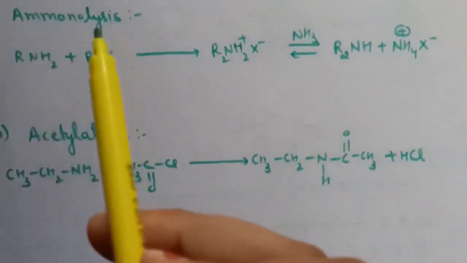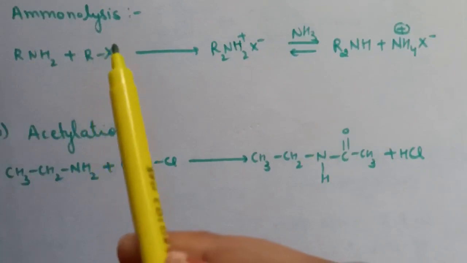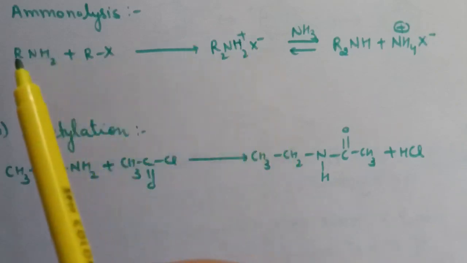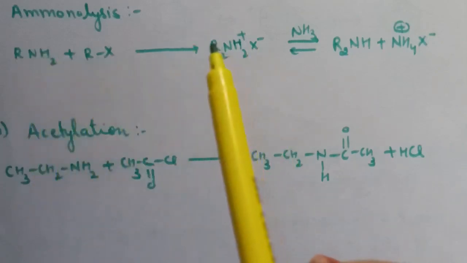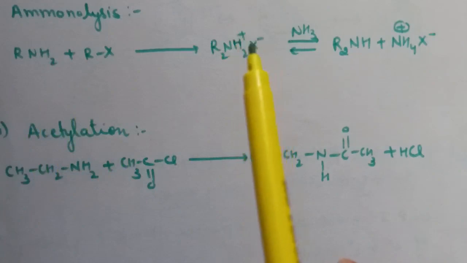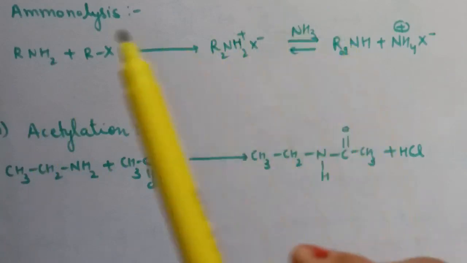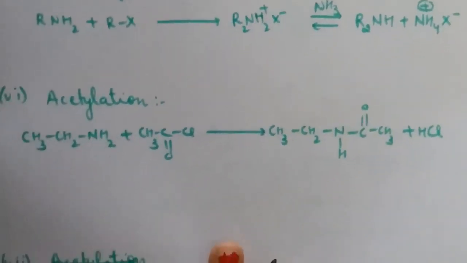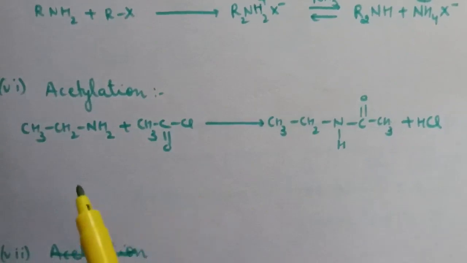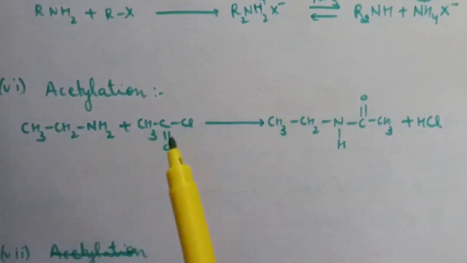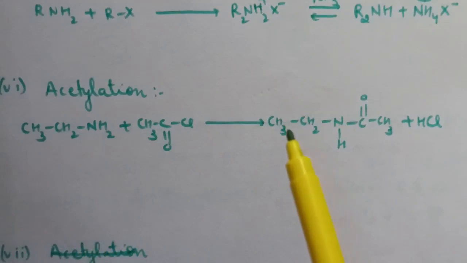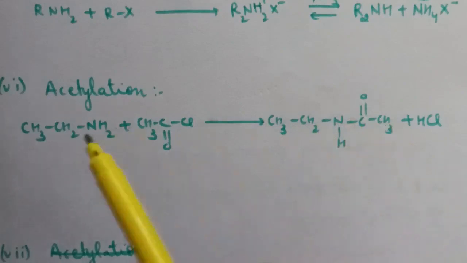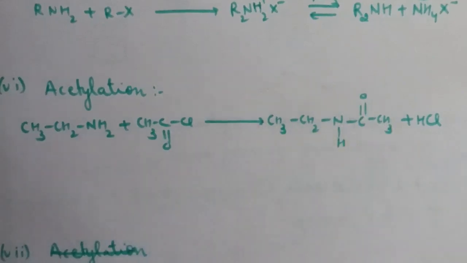Next is ammonolysis reaction. The replacement of the halogen by an amino group is known as ammonolysis reaction. Here is the reaction of NH3 with RX. First R-NH3+ X- is formed, and in presence of ammonia, this converts to the amine and an ammonium salt is formed. Next is acetylation reaction. The reaction of amine with acid chlorides results in the formation of this compound, and this reaction is known as acetylation reaction.